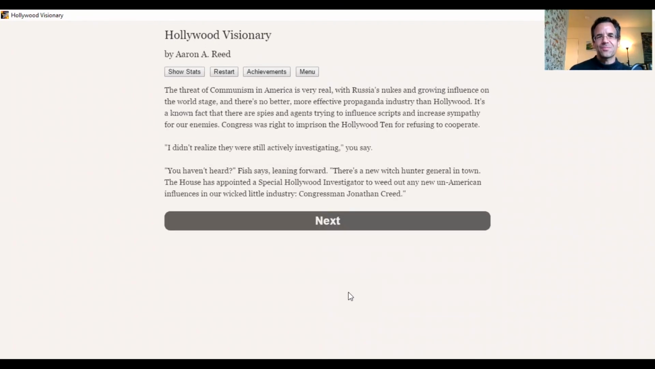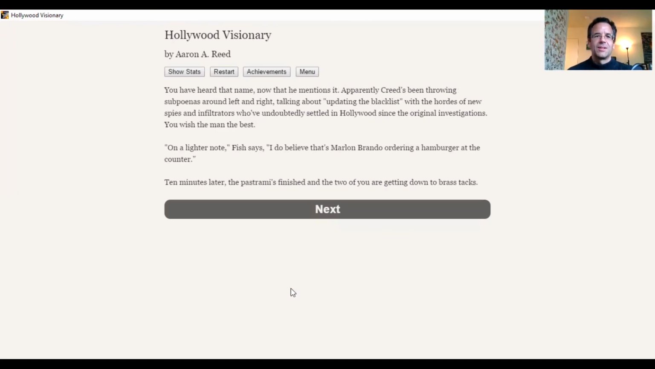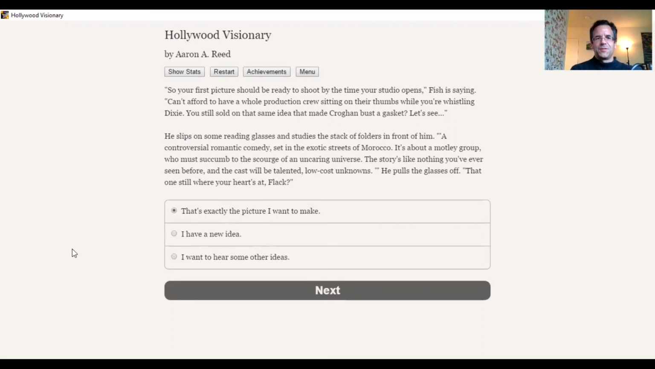So let's choose that. And there's a bit here about the communist. Yeah, a bit of backstory about the communist. The Hollywood 10. Those are the ones who refused to cooperate. The Hollywood 10. Yeah, you wish the man the best. So in other words, we're not going to help this man who's blacklisted. We're going to take the safe route, and the moral failure of the safe route in this case, which is to not give this person an opportunity for stupid political reasons. Okay, so Fish